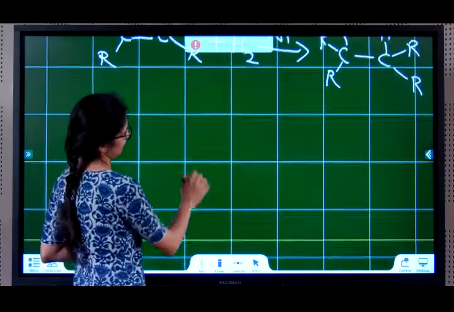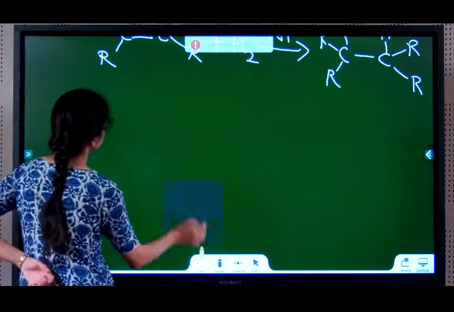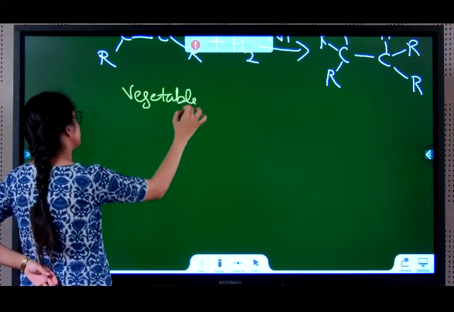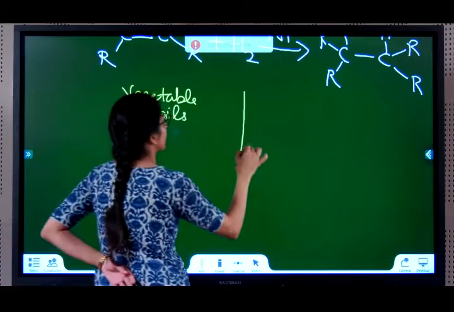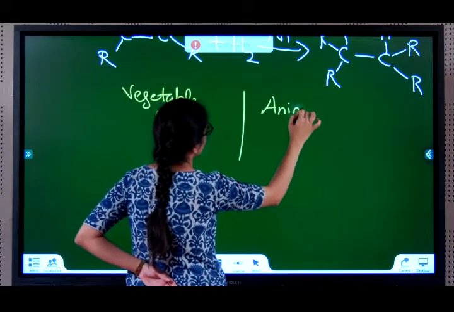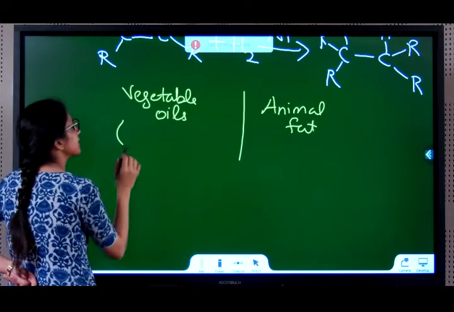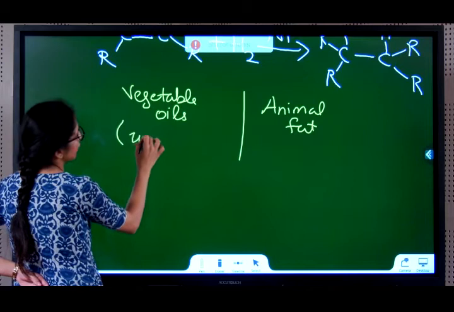Where do we use this? Vegetable oils, and we have animal fat. Vegetable oils are unsaturated.